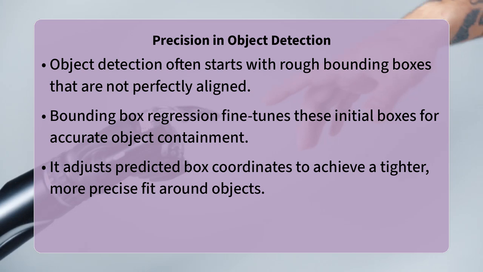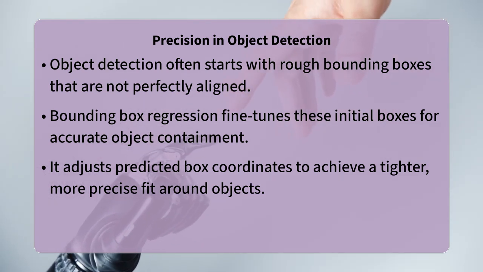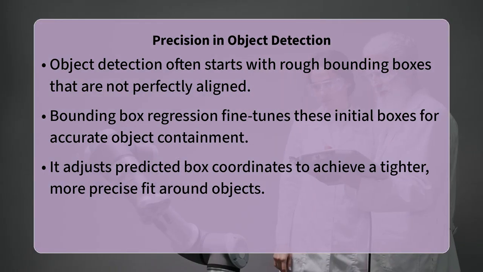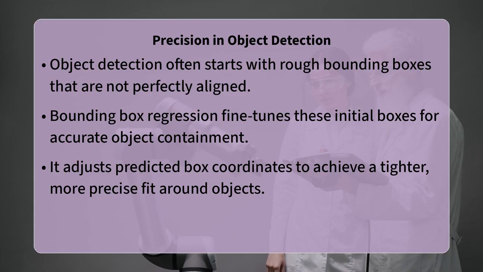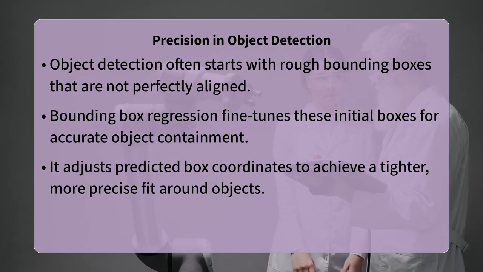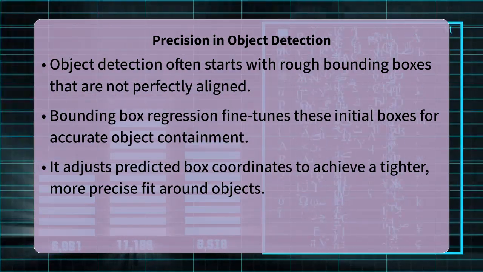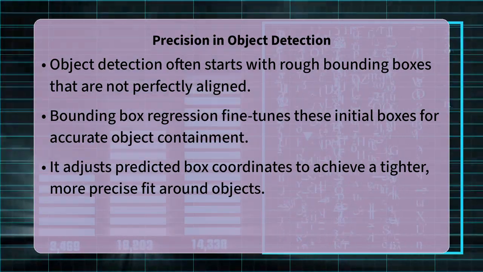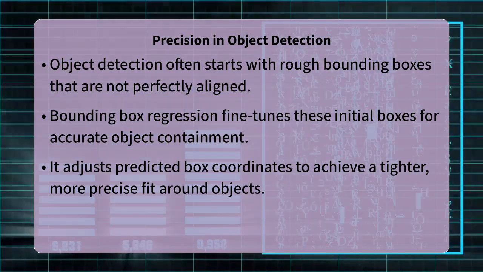This is where bounding box regression comes into play, serving as a crucial post-processing step in object detection. It is a technique that adjusts and fine-tunes the initial predicted bounding boxes to more accurately encompass the target objects. Essentially, it takes a rough prediction and nudges its coordinates to achieve a much tighter and more precise fit.